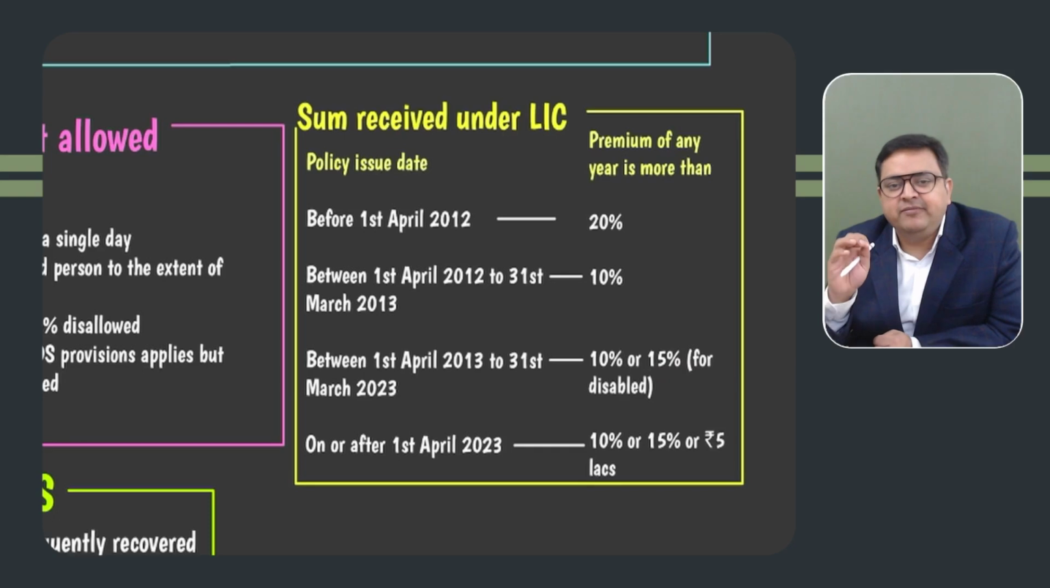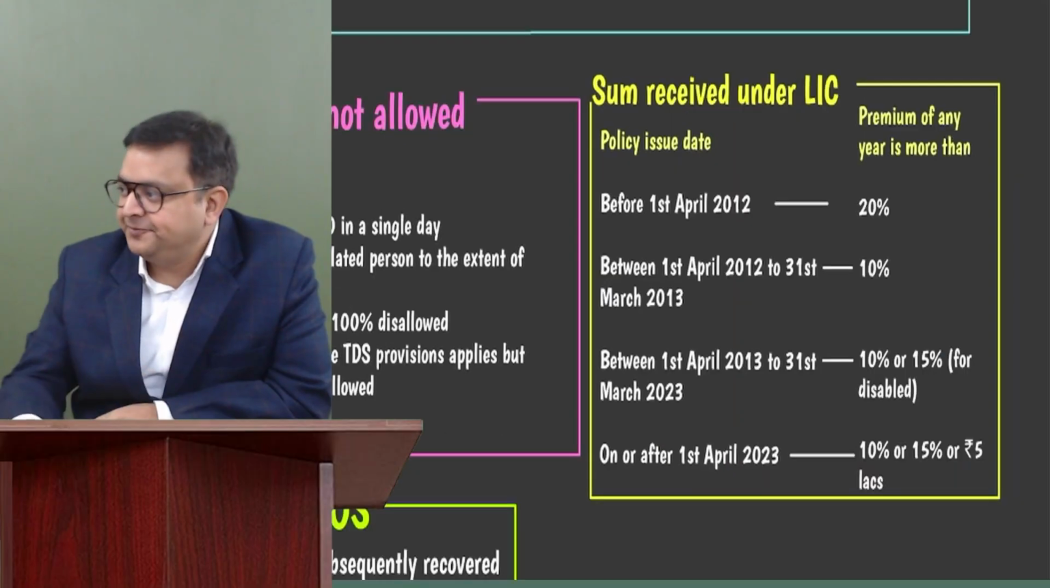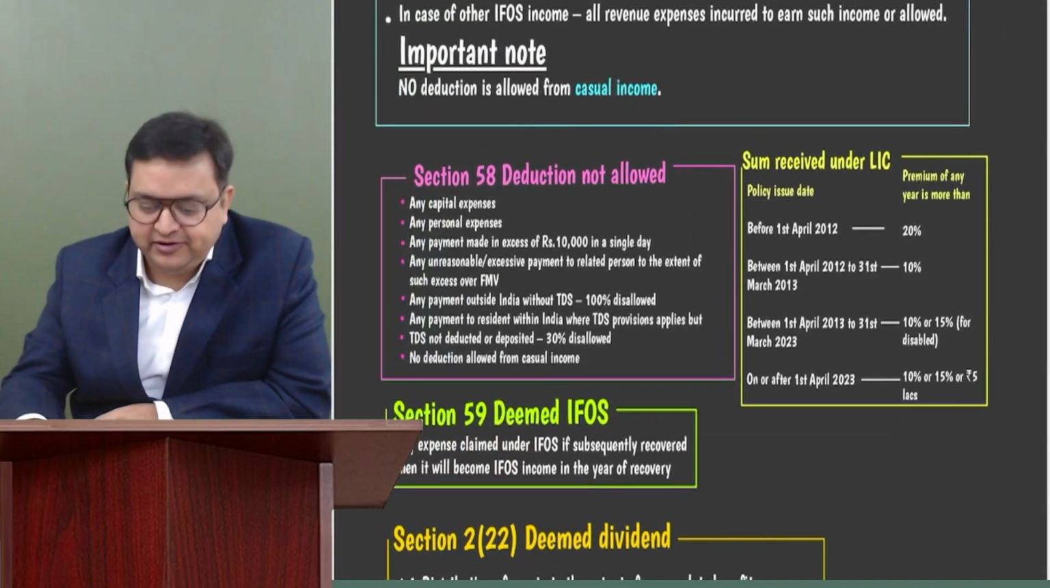And now in this year, they have made a little amendment also. If the policy date is in this year, that is from 1st April 2023, they have made an amendment also. If the premium is more than 10%, 15%, or 5 lakh, even if it is more than 5 lakh rupees, now they have made a monetary limit also, 5 lakh rupees. If it is more than 5 lakh rupees, then also it would be a taxable policy. It will be treated as a high premium policy.